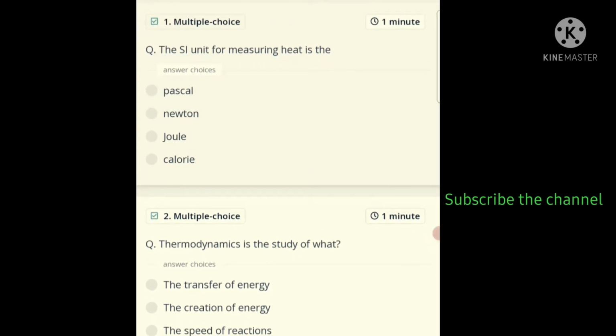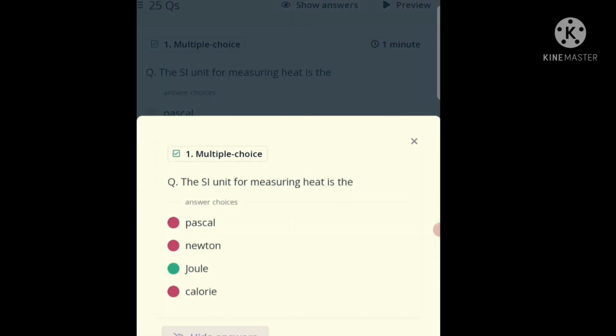Here today we are with thermodynamics quiz questions. Here see the question number 1. The SI unit for measuring heat is the Pascal, Newton, Joule or calorie. The correct answer is Joule.